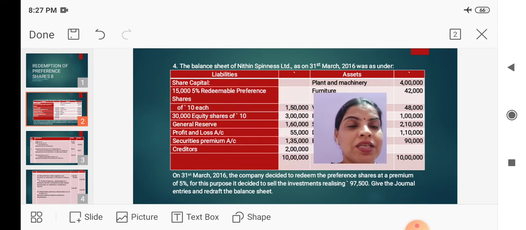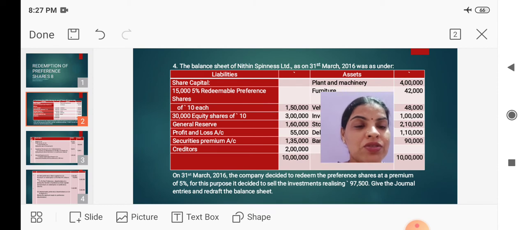Actually the balance of profit and loss account in the balance sheet is 55,000, but after adjusting the loss on realization of investment, its balance will reduce to 52,500. Give the journal entries and redraft the balance sheet.